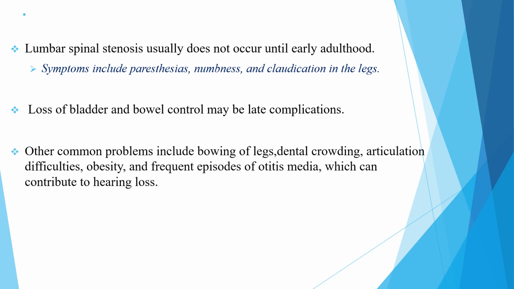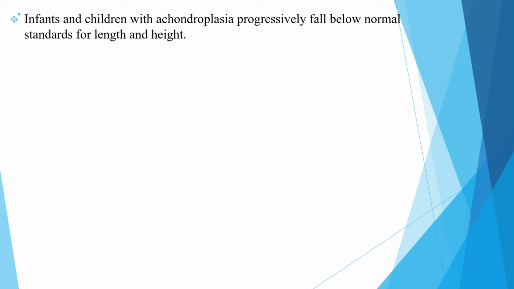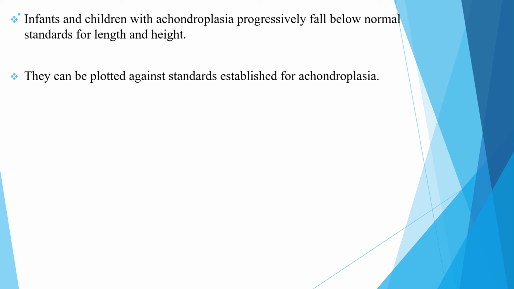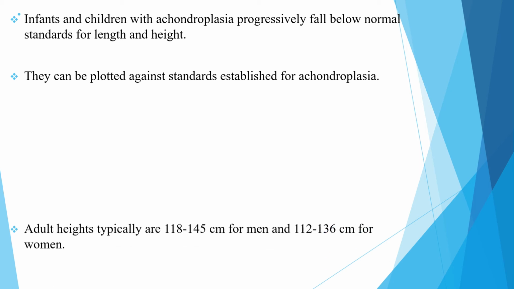Other common problems include bowing of legs, dental crowding, articulation difficulties, obesity, and frequent episodes of otitis media, which can contribute to hearing loss. Infants and children with achondroplasia progressively fall below normal standards for length and height. They can be plotted against standards established for achondroplasia populations only.